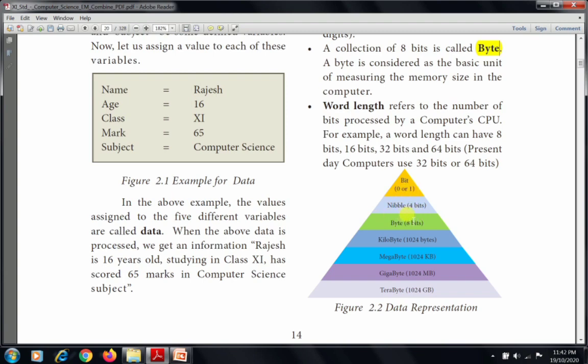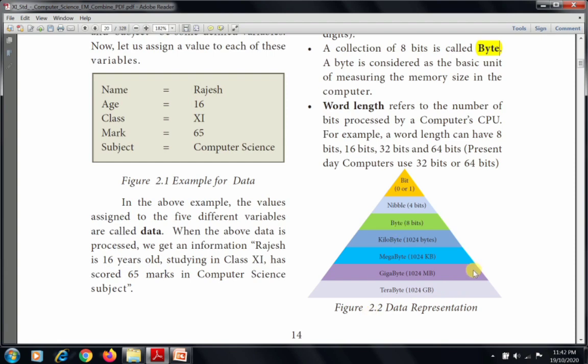So the triangle of data representation: a bit is 0 or 1. Then a nibble is a collection of 4 bits. Then a byte means a collection of 8 bits. Then a kilobyte is equal to 1024 bytes. A megabyte is equal to 1024 kilobytes. A gigabyte is equal to 1024 megabytes. And a terabyte is equal to 1024 gigabytes.